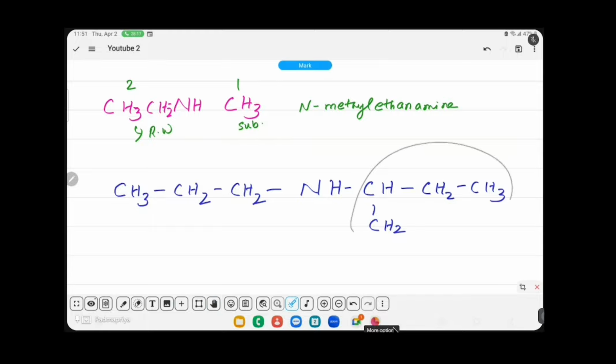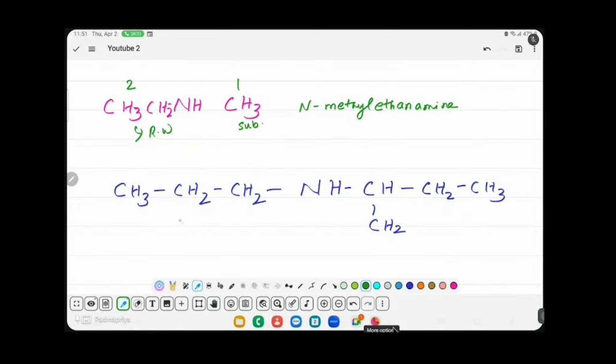In this case, count the number of carbon on both side of nitrogen. This side 4 carbon, this side 3 carbon. So 4 carbon becomes the root word, 3 carbons become the substituent. So the root word contains 4 carbon.